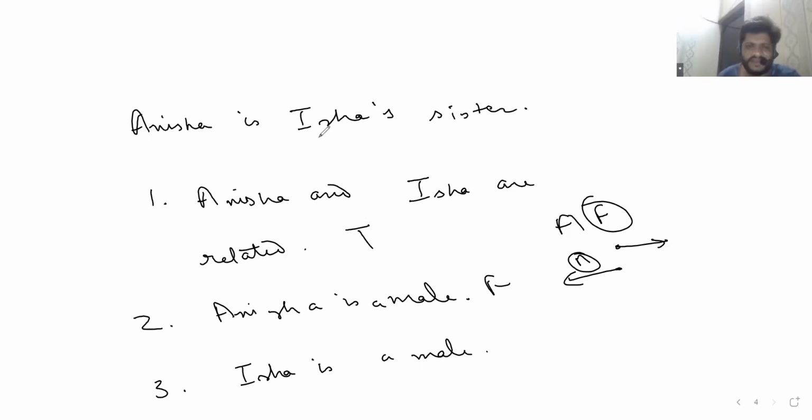Isha can be a boy and Anisha can be his sister. Isha can be a girl and Anisha can be her sister also. So we do not know about the gender of Isha. So Isha is a male is something we cannot draw from the given piece of information. So this is not given.